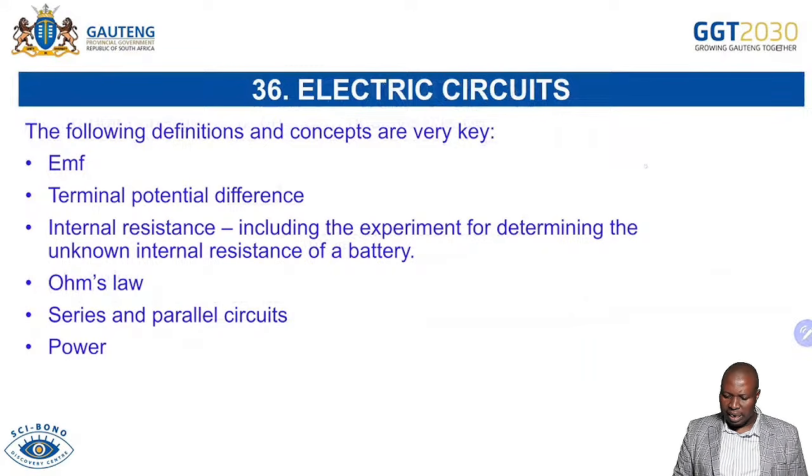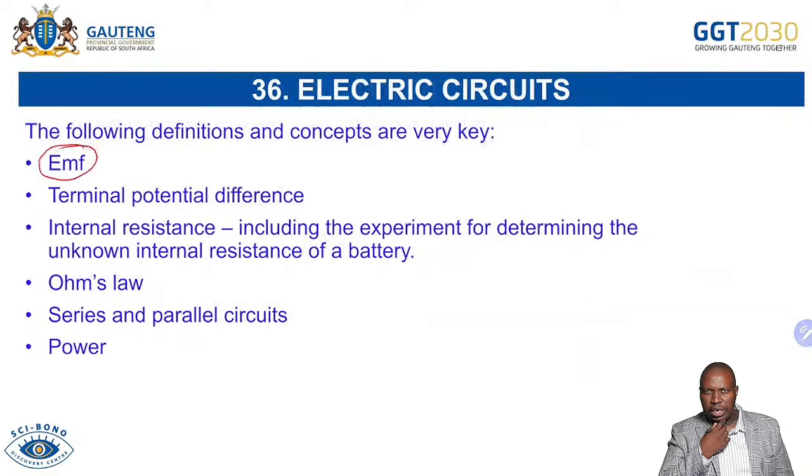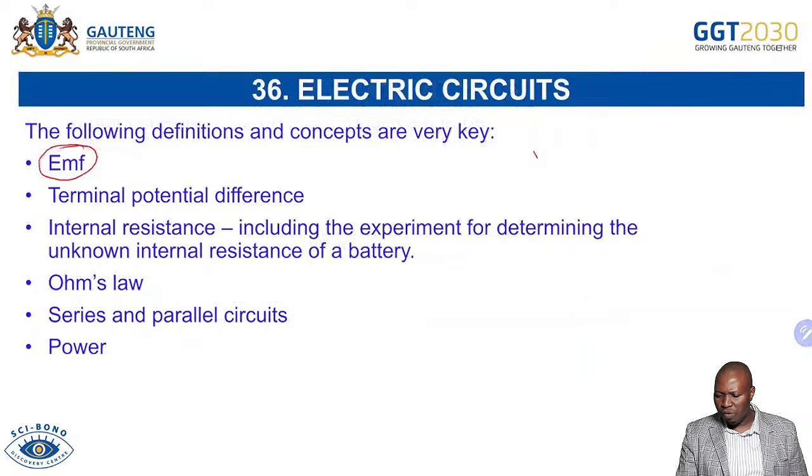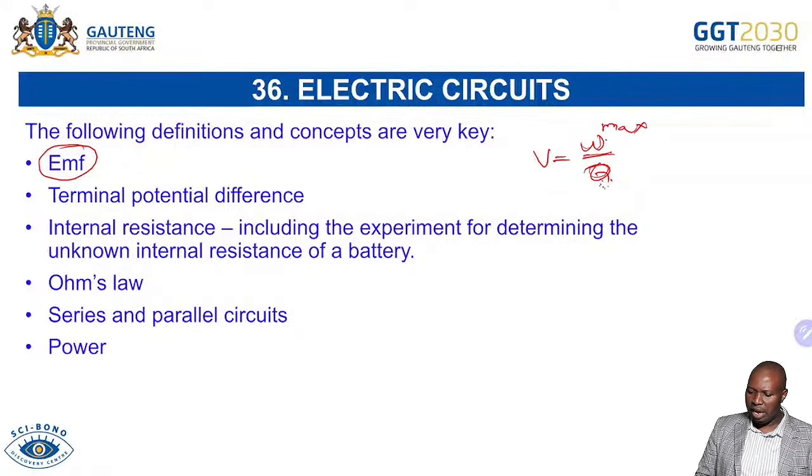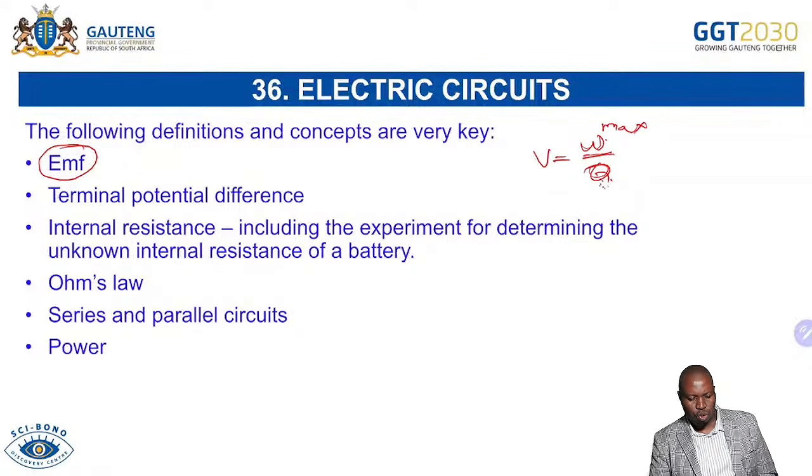Now, electric circuits, we are emphasizing the definitions again, to say EMF. I always emphasize this one from your data sheet, from your definition of a potential difference, you're just including the maximum there, which is the maximum energy supplied by the battery. Remember, your work done is your energy transferred. So it's the maximum energy supplied by the battery per unit coulomb of charge. So you definitely have to get the EMF if you are asked to define it.